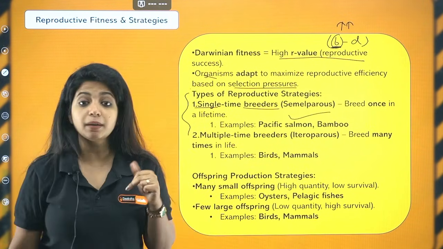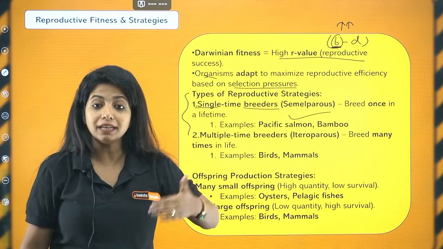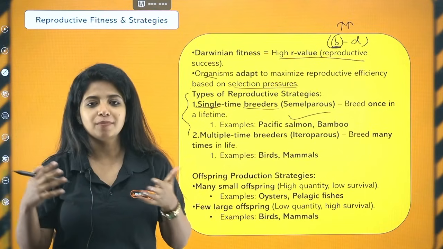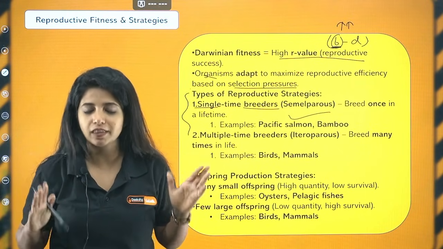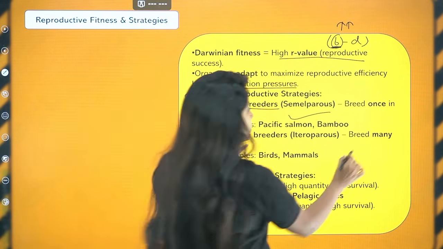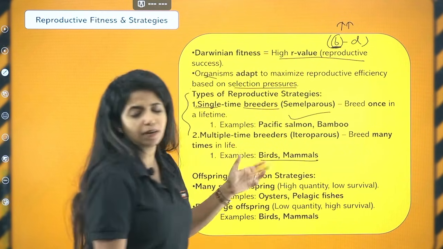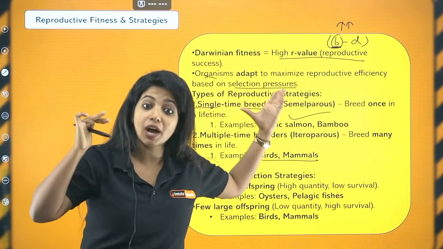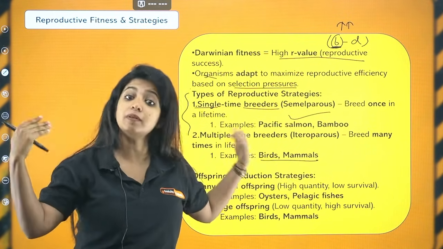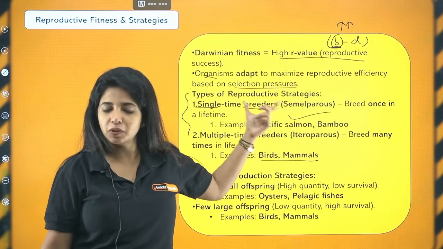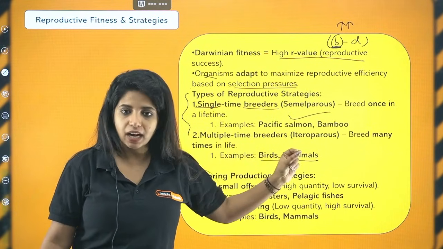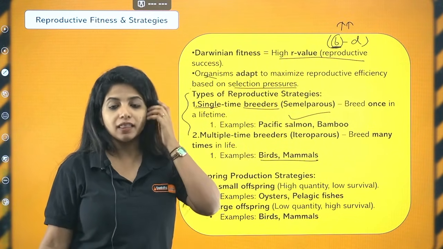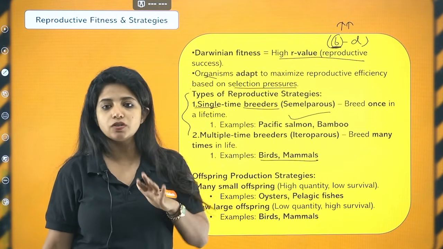Then multiple time breeders are there. Multiple time breeders means they are going to breed multiple times in their life cycle. For example, human beings, birds, dogs, cows, cats, that means mammals. Example, birds and mammals. This is not something that you have to remember, you know it. Please categorize in your brain: there are things that you have to remember, and things that you know but try to remember also. Single time breeders, you just have two: Pacific salmon and also bamboo. You also call these organisms semelparous organisms, the ones that breed only once. And the ones that breed multiple times, you call them iteroparous organisms.